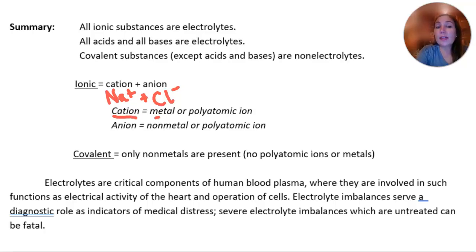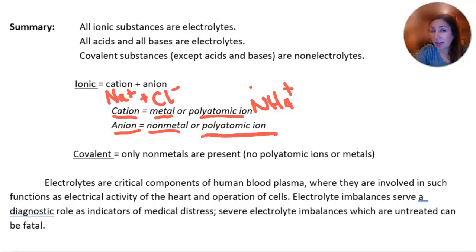So the cation is a metal, or it could be polyatomic, like ammonium, NH4+. The anion is a non-metal like chlorine, or a polyatomic ion, and there's lots of options for negative polyatomic ions. Covalent substances have only nonmetals present. They don't have any polyatomic ions or any metals, and then they're going to be non-electrolytes.